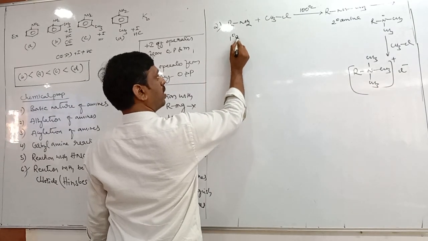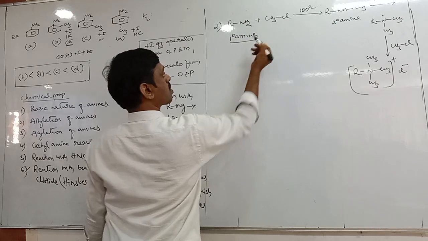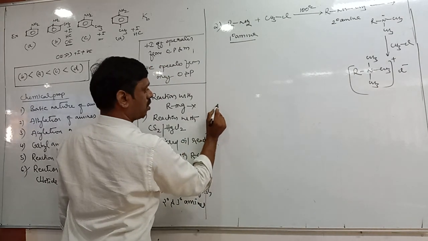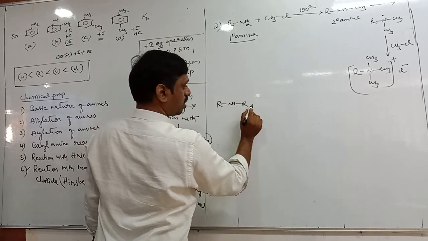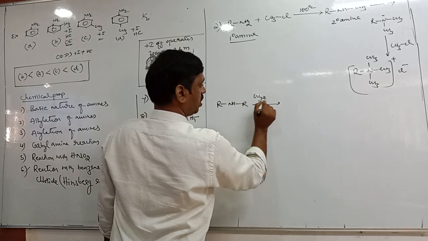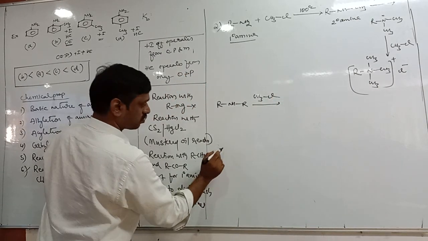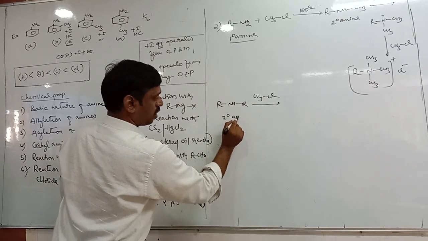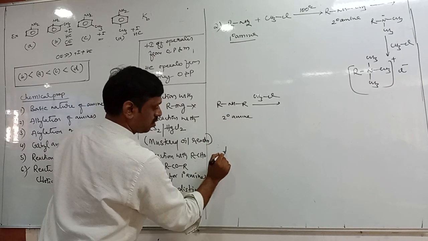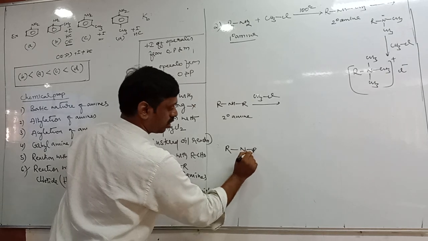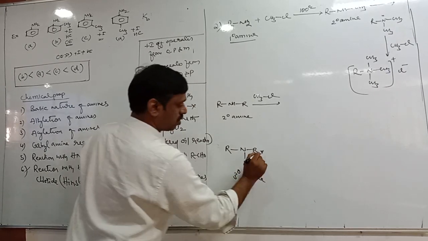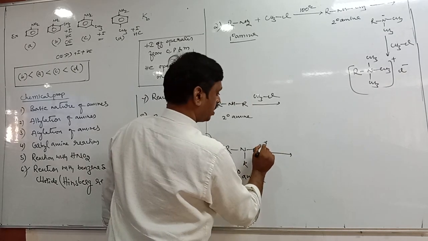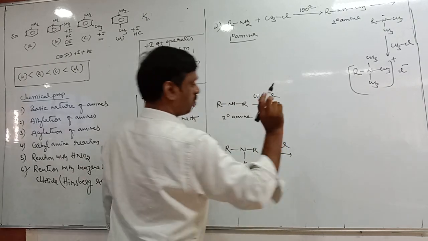It is primary amine. Next, take secondary amine. Secondary amine also reacts with methyl chloride. What does it form? Write down the reactions. Similarly, take tertiary amine also. It also reacts with methyl chloride, but what is the difference?